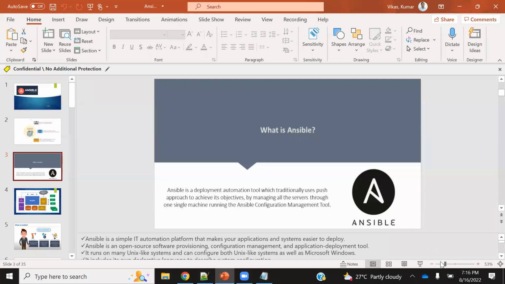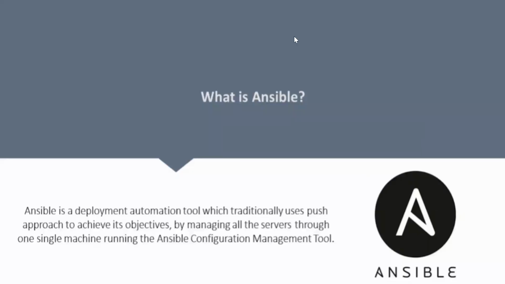Now, if I go by this guy and I start here, see here, it is saying Ansible is a deployment automation tool. Okay. So you understand what is deployment, what is automation, which traditionally uses push mechanism. So there is no pull to be done to achieve its objective by managing all the servers through one single machine. So you don't need many machines to manage. Only one single machine can manage multiple worker nodes. And that one single machine is known as Ansible Configuration Management Tool. Okay, so let's see the next slide where things will become more clear.